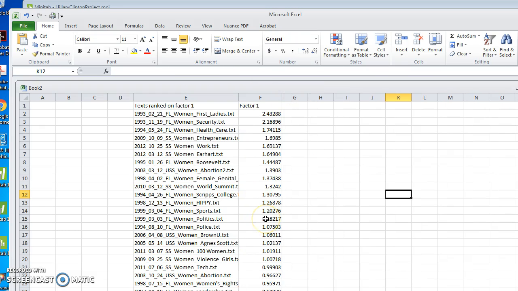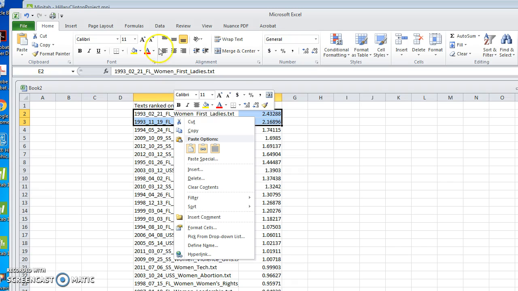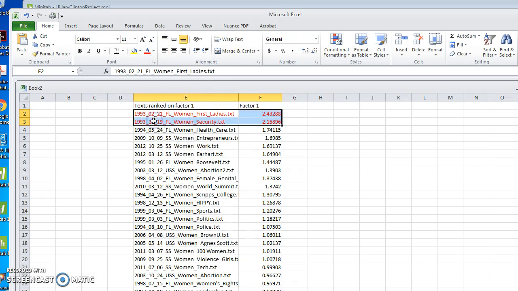Okay, so what this tells us is that these are the speeches that Hillary gave that are highest on factor 1. This means that these speeches, particularly these two, because notice their scores are 2 or above, are the speeches that we want to look at when it comes to seeing what it means for Hillary to be an interactive reasoner.